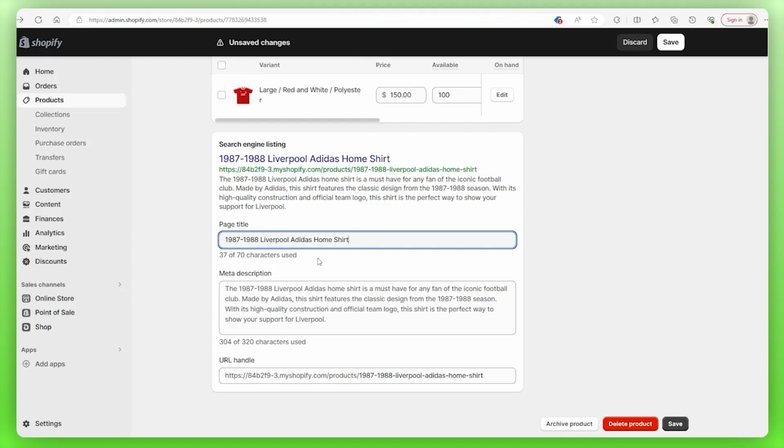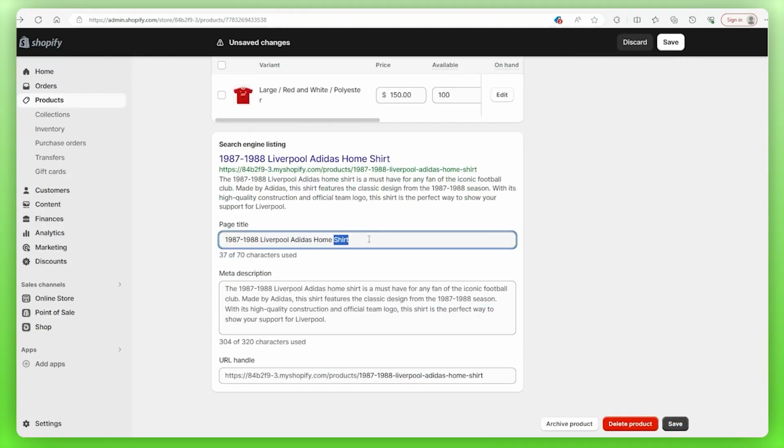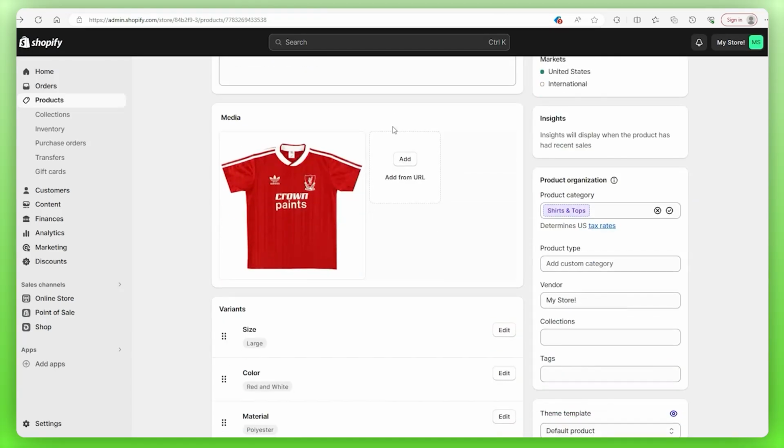Now, my recommendation is to use key phrases, but not overcomplicate. So if someone is looking for this 87-88 Liverpool kit, then I'm going to type in Liverpool FC 87-88 season kit. I shorten the dates because it's a lot less wordy, and that is sweet and simple. As for the description, I'll just leave it as it is because we don't need to customize it right now. And from there, you go over here and hit save. The page will then refresh, and then all the content you've put onto your product will be saved.